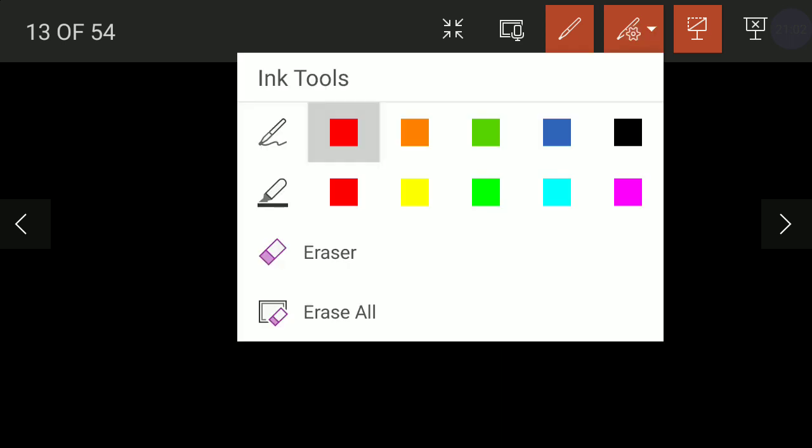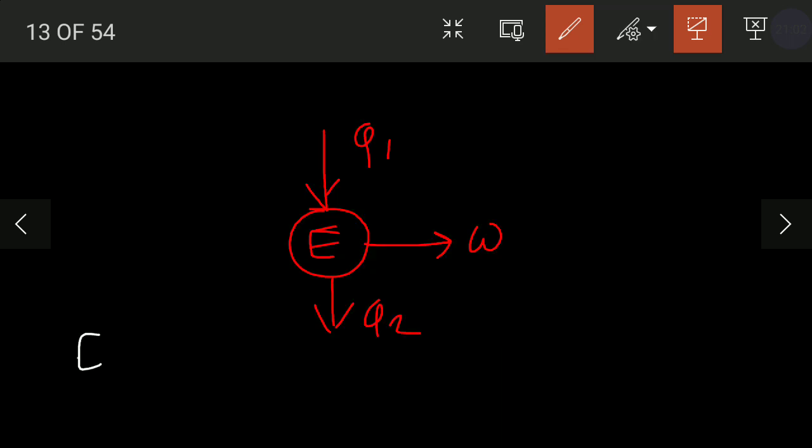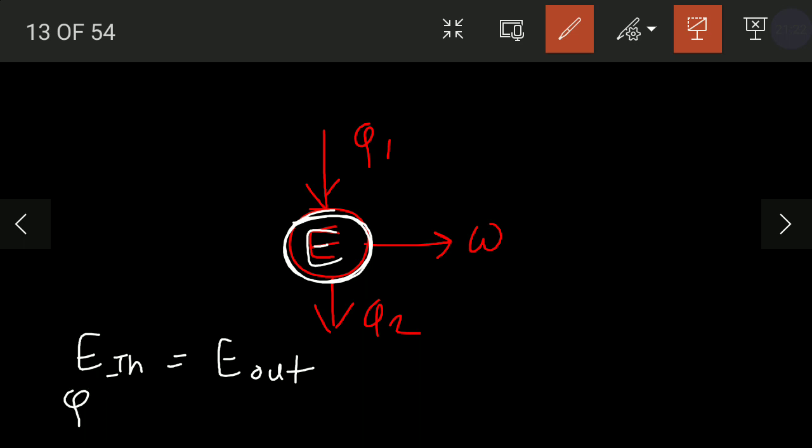If this is the engine, for this engine Q1 is the input, W is the output, and Q2 is the heat rejected. So from first law we can apply: energy coming into the system is equal to energy leaving the system, and here the system is the engine. Okay, for this engine energy coming into the system is Q1 and energy leaving the system is W plus Q2.